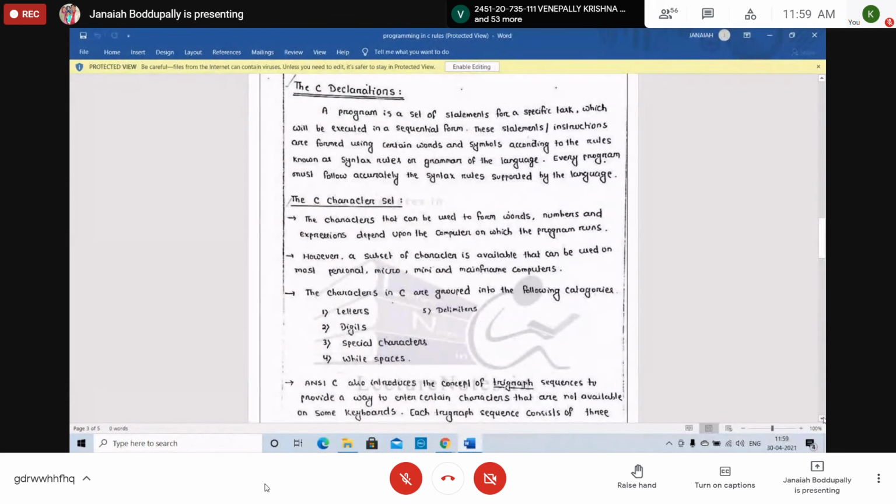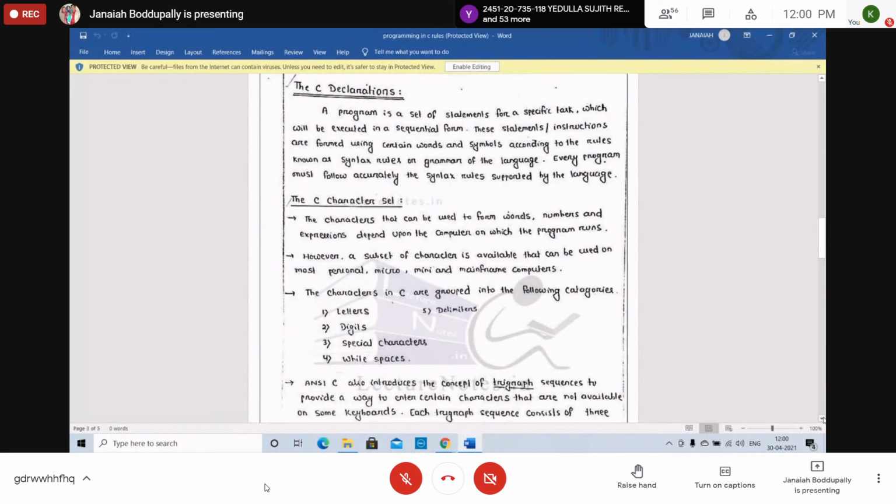The character set we follow to form the words, numbers, expressions all depends upon the computer on which the programs are run. It is the subset of characters available that can be used on most personal, micro, mini, mainframe computers.